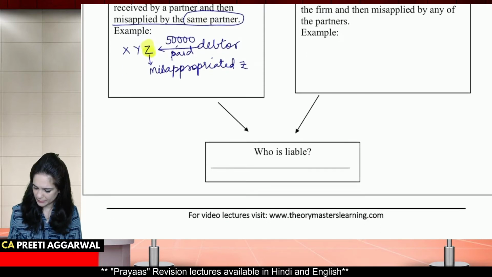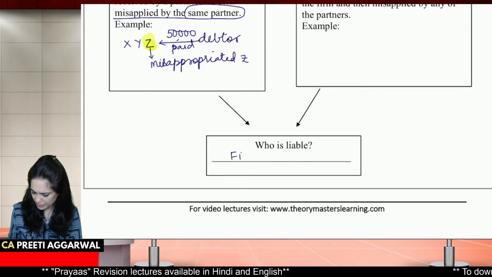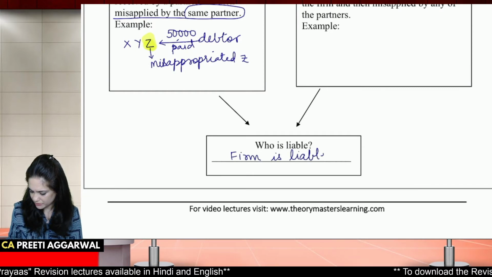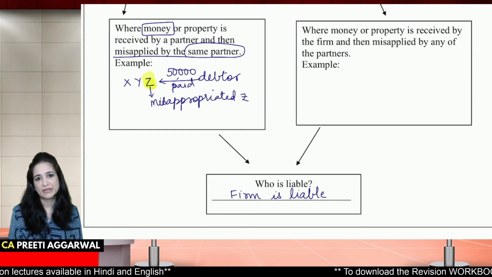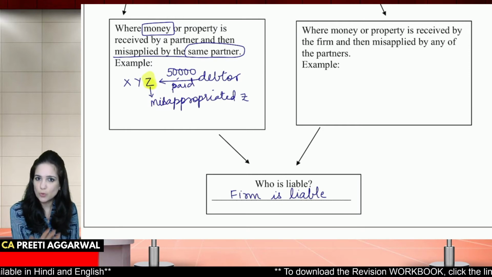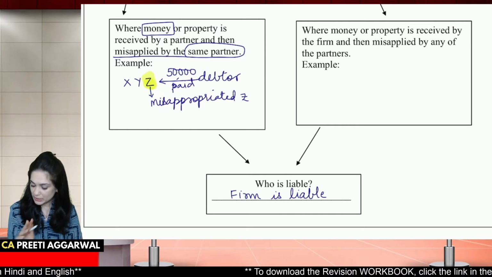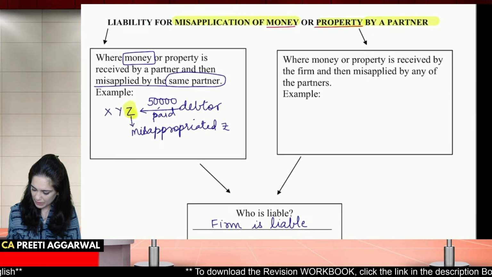Then who is liable? Of course, the firm is liable. We cannot tell the debtor to make the payment again. We cannot ask the debtor, Z misapplied that money, so why don't you pay it again? He has paid once, and his liability is over.